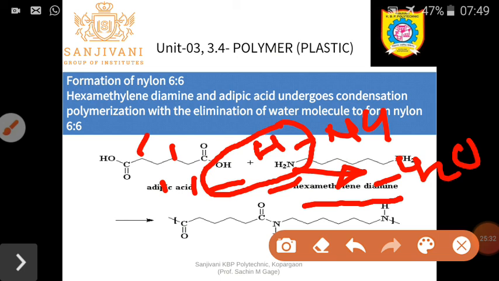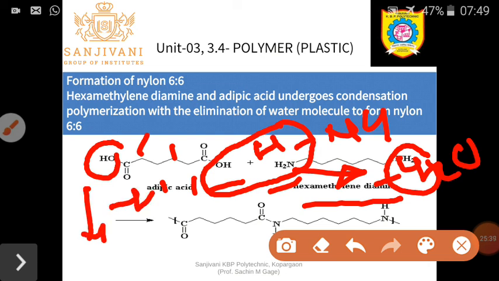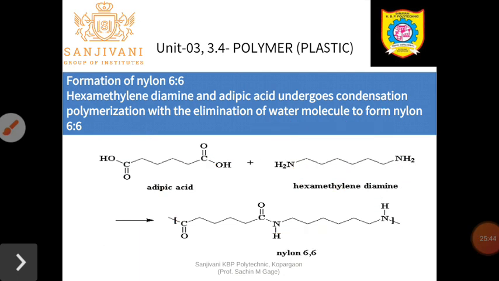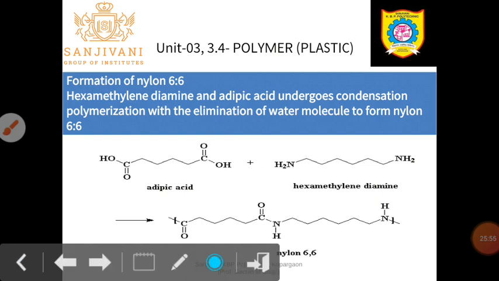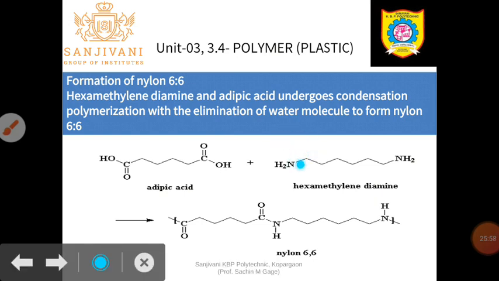In the similar way, what happens? This NH2 is combined with this OH, elimination of a water molecule takes place, and again there is a formation of the polymer. In this way there is a formation of nylon 6,6. Why is it called 6,6? Because the elimination reaction takes place at the 6 number carbon on this side of your hexamethylene diamine and on this side of your hexamethylene diamine.